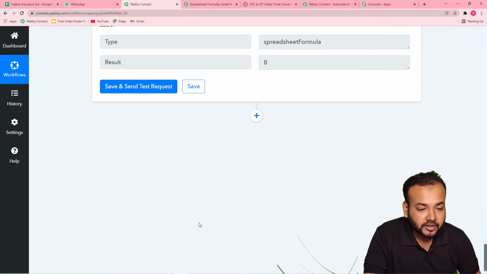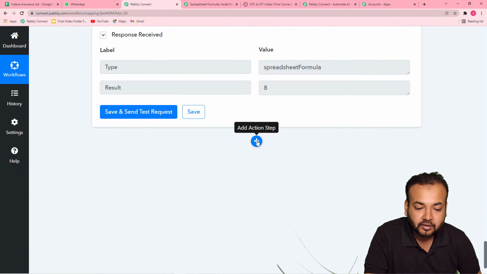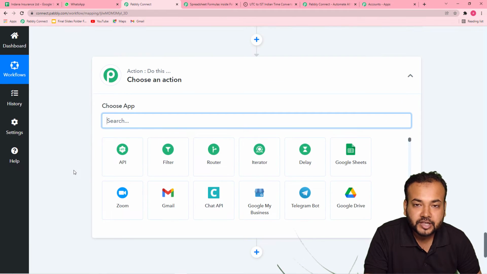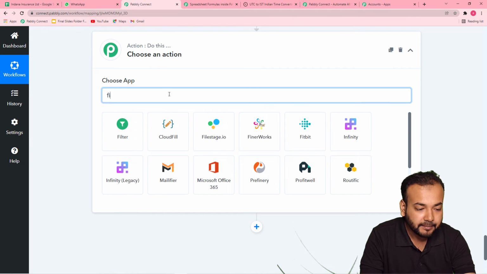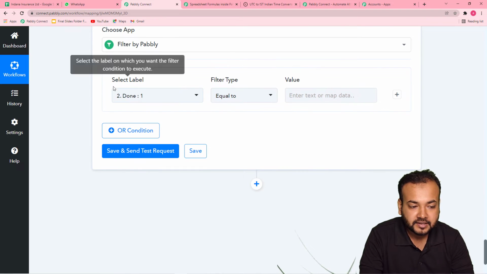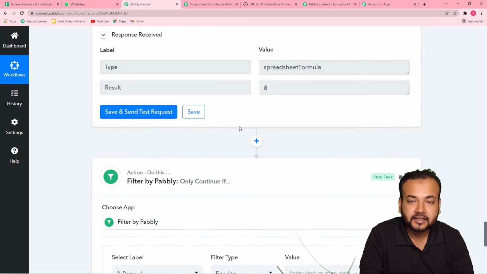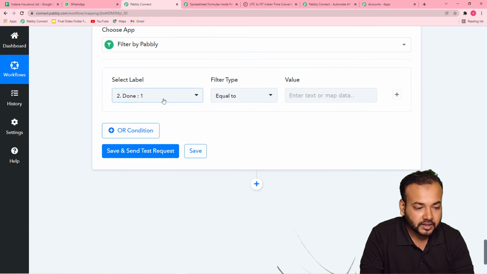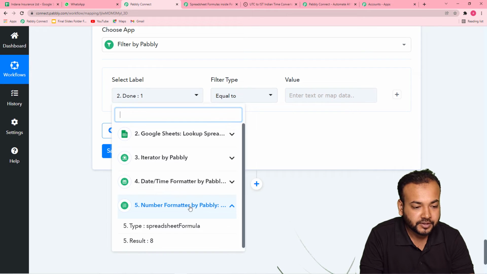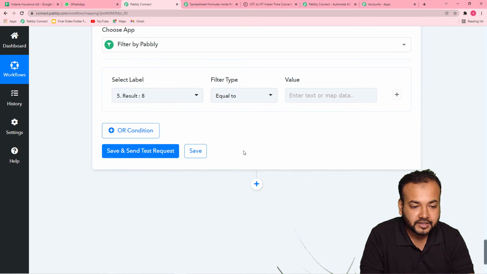So to ensure that, what you have to do, click here on this plus icon, and from this choose app field, I'm going to choose Filter by Pabbly, this one. Here it is asking to select a label, so I'm going to select the result label of the previous step, the Number Formatter step. So click on this select label and click on the Number Formatter option. Here you will find this result label, click on it and make the filter type equals to.